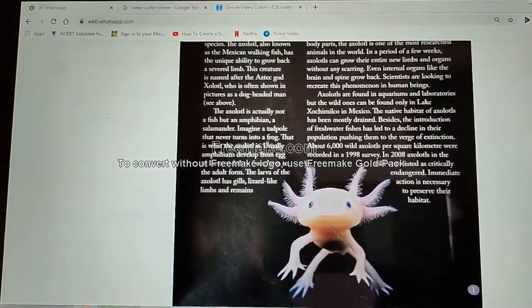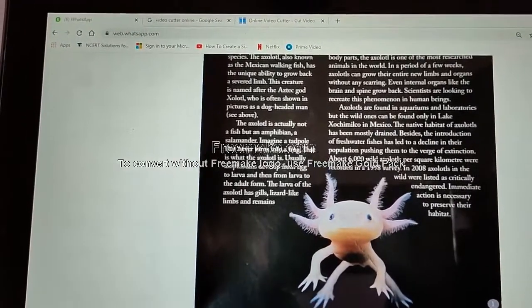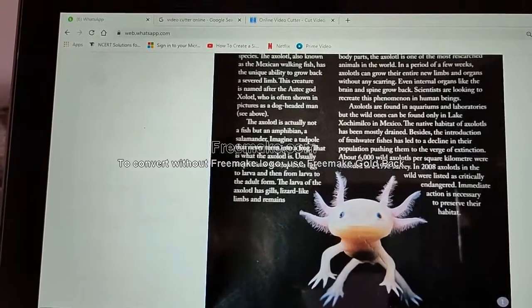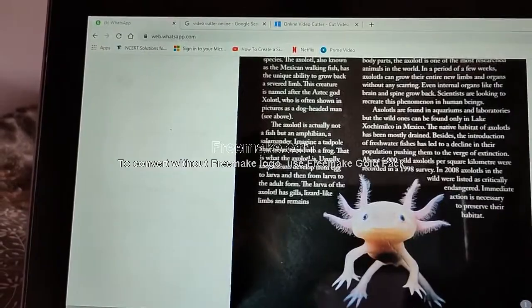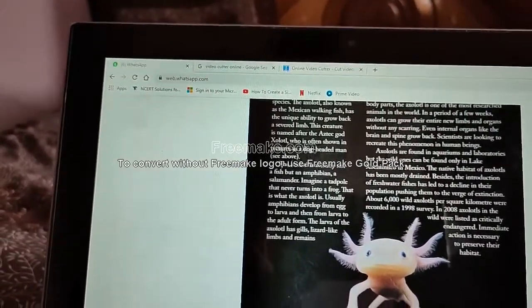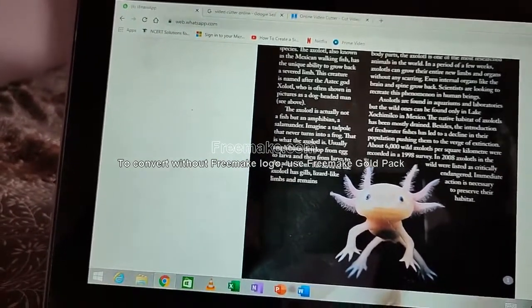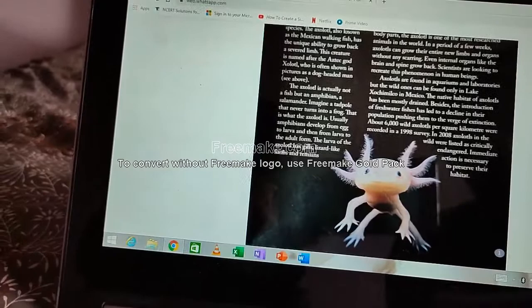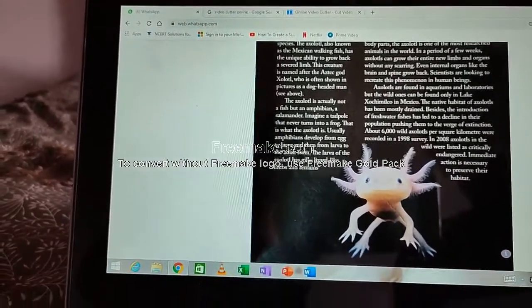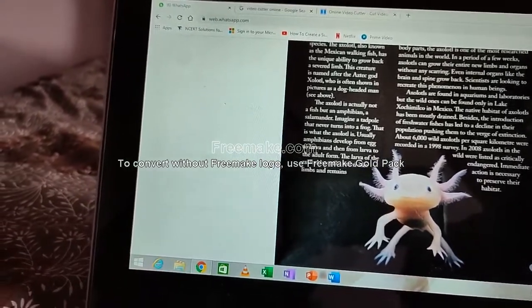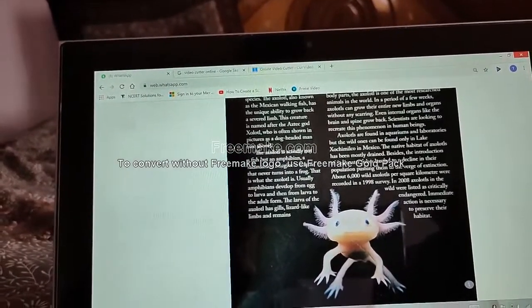The larva of the axolotl has gills and lizard-like limbs. This condition is called neoteny. In a period of a few weeks, the axolotl can grow entire new limbs and organs without scarring.